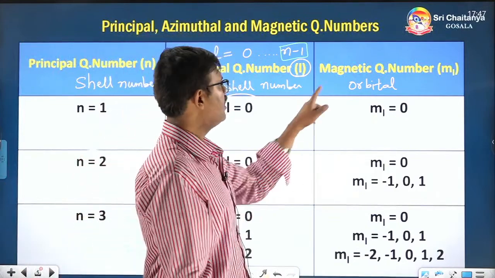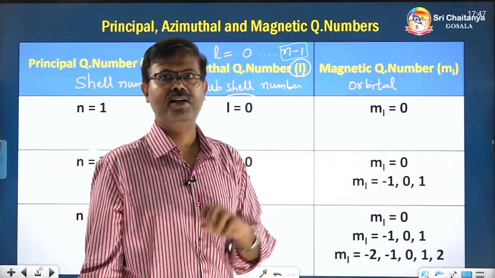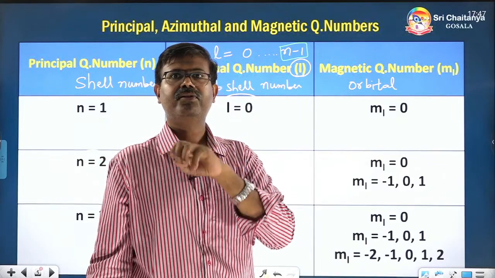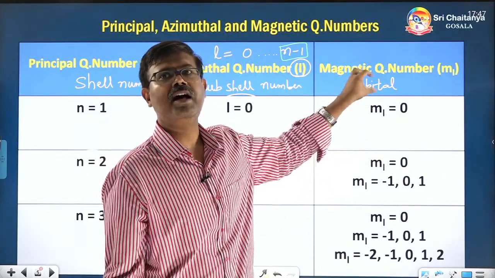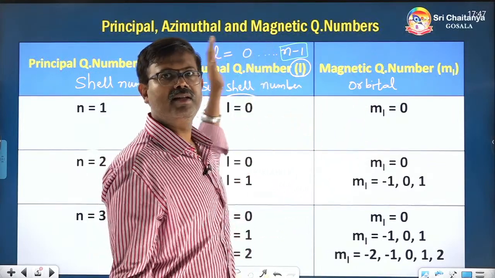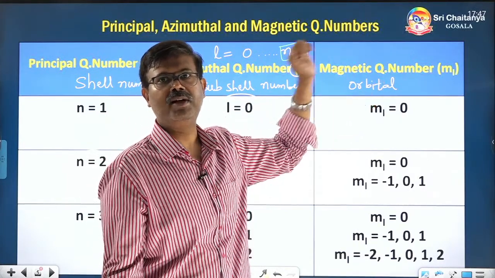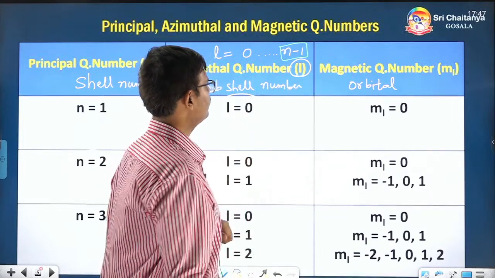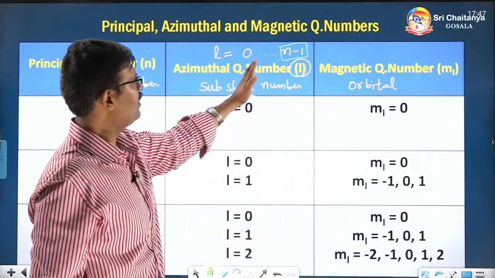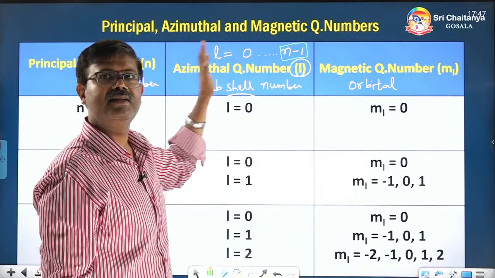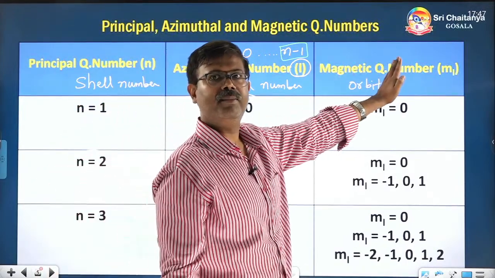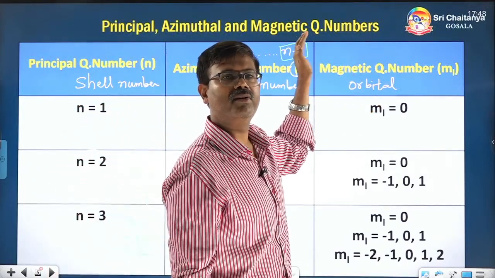Now let's come to the house numbers. In a street, houses will be there, and here we call them technically orbitals. In a shell, subshell, and in a subshell, orbitals. Just as subshell numbers depend upon the shell numbers, in the same way orbital numbers depend upon the azimuthal quantum number.